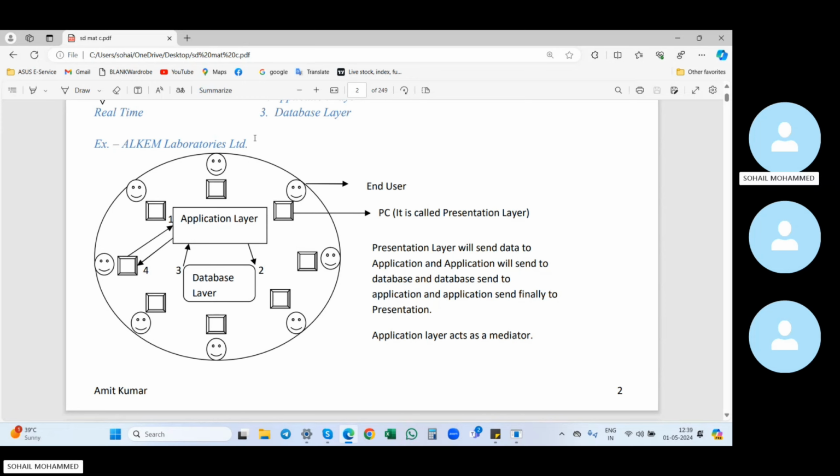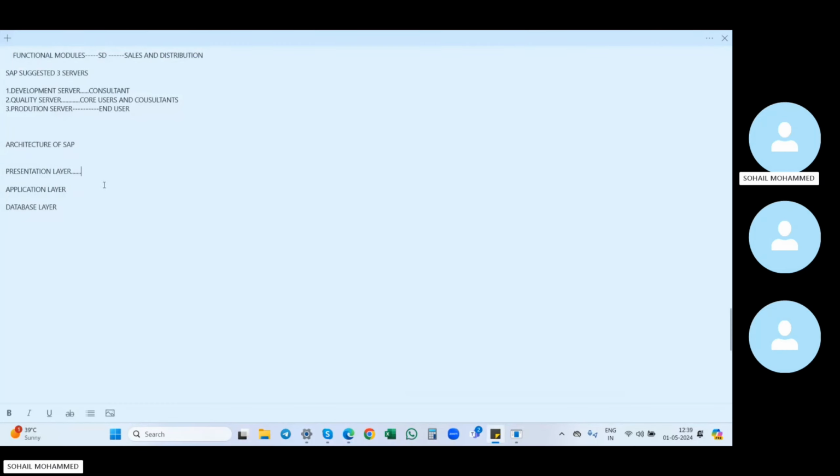So that is nothing but the three-tier architecture, the architecture of SAP: presentation layer, application layer, and database layer. Whatever data the user enters in the presentation layer is sent to the application layer, and the application will send it to the database, where the data is stored. So that is the architecture of SAP: presentation layer, application layer, and database layer. We call this a three-tier architecture. Okay, I'll just write it down here.